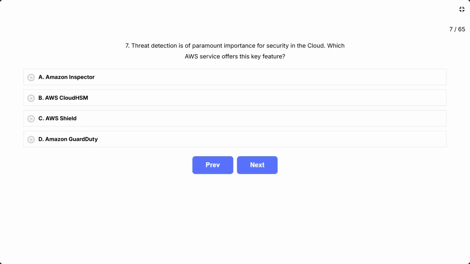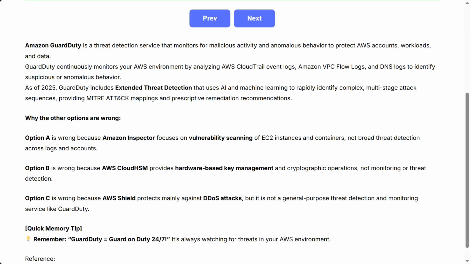The correct answer is D. Amazon GuardDuty. Amazon GuardDuty is a threat detection service that monitors for malicious activity and anomalous behavior to protect AWS accounts, workloads, and data. GuardDuty continuously monitors your AWS environment by analyzing AWS CloudTrail event logs, Amazon VPC flow logs, and DNS logs to identify suspicious or anomalous behavior. As of 2025, GuardDuty includes extended threat detection that uses AI and machine learning to rapidly identify complex, multi-stage attack sequences, providing MITRE ATT&CK mappings and prescriptive remediation recommendations.